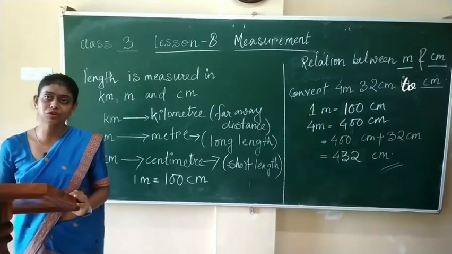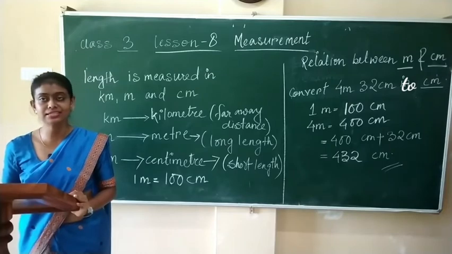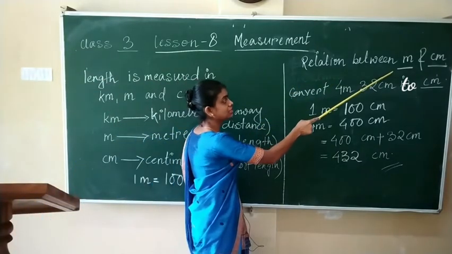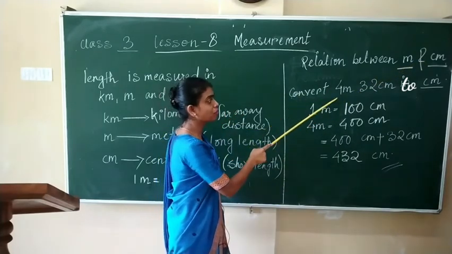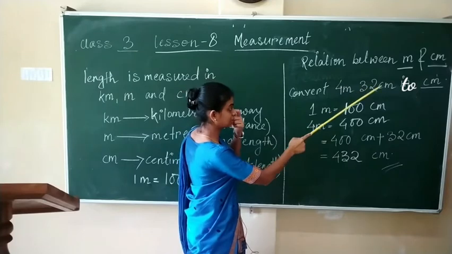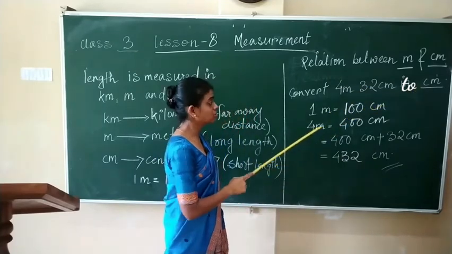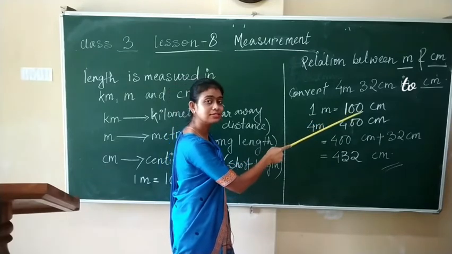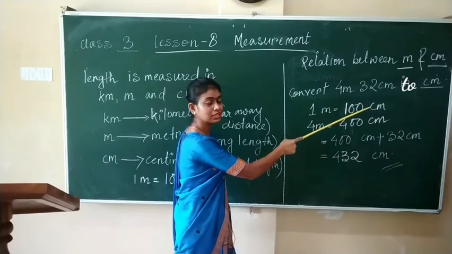Next children, we will see the relation between meter and centimeter. Convert 4 meter 32 centimeter in centimeter. We know students, 1 meter is equal to 100 centimeter.